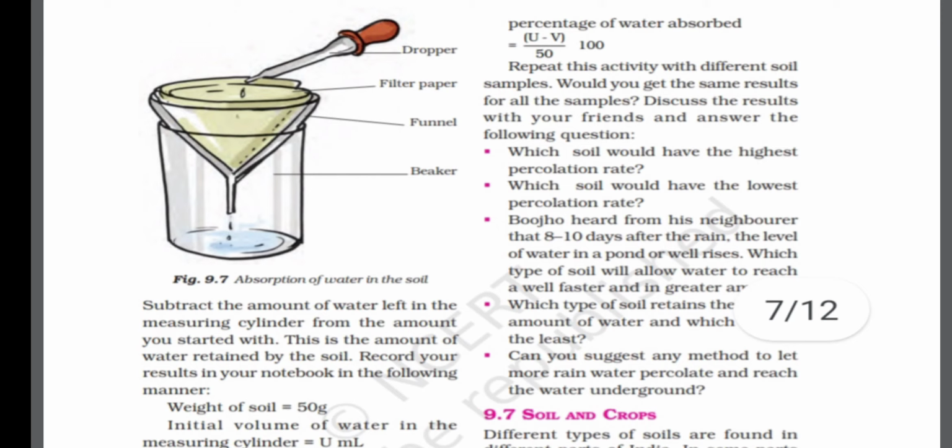Suppose we are taking 10 ml of water. From that 10 ml we start taking water with the help of a dropper and spreading it all over the surface of that soil. When the droplets start coming out of the mouth of that funnel into the beaker, we should stop adding water to the soil. Then after some time, when the droplets stop, there we can measure and calculate the exact percentage of water absorbed.